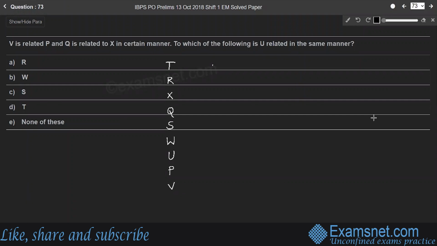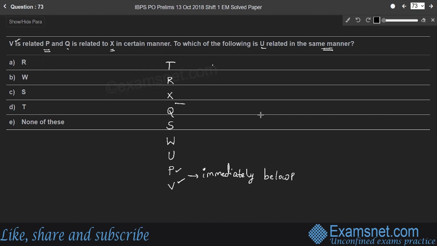Question 73. V is related to P and Q is related to X in certain manner. To which of the following is U related in the same manner? Here, students, V is related to P. So box V, which is the bottommost box, is related to P. That is, V is kept immediately below P, right? Whereas Q is related to X.